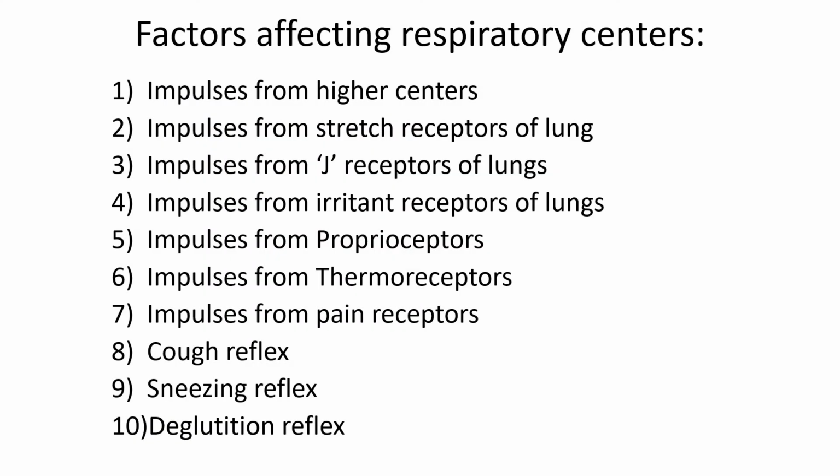Okay, now we'll see what the factors are that affect your respiratory centers. First one is impulses from your higher centers, impulses from the stretch receptors of your lungs, and impulses from the J receptors of the lungs. What do you mean by J receptors? J receptors are juxtacapillary receptors which are present on the wall of the alveoli and also have close contact with your pulmonary capillaries.